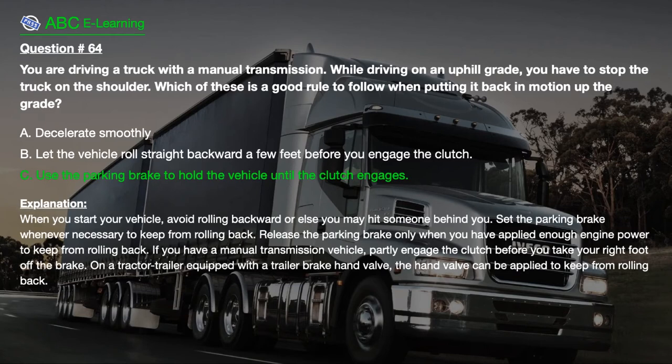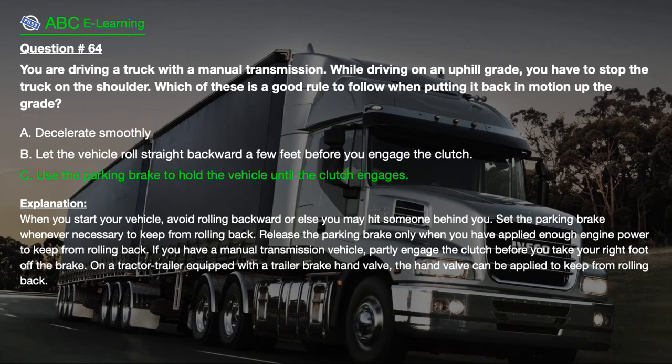The correct answer here, C. Use the parking brake to hold the vehicle until the clutch engages. Explanation. When you start your vehicle, avoid rolling backward or else you may hit someone behind you. Set the parking brake whenever necessary to keep from rolling back. Release the parking brake only when you have applied enough engine power to keep from rolling back.